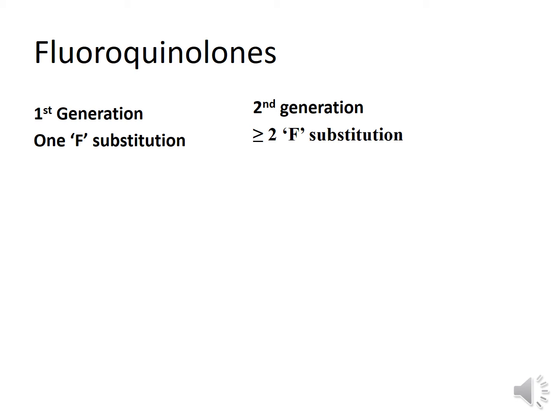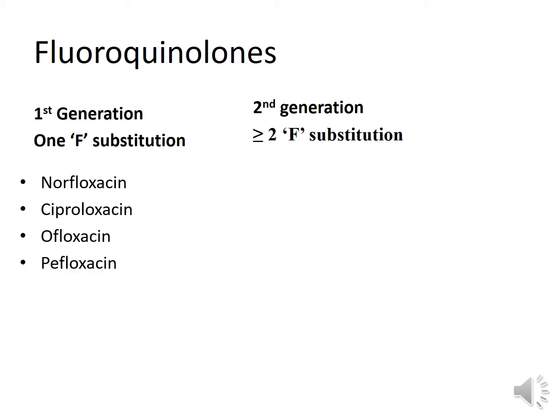Fluoroquinolones are categorized into two categories, first generation and second generation. The first generation compounds have only one fluorine substitution and include drugs like norfloxacin, ciprofloxacin, ofloxacin and pefloxacin. First generation compounds are mainly active against gram-negative bacteria.